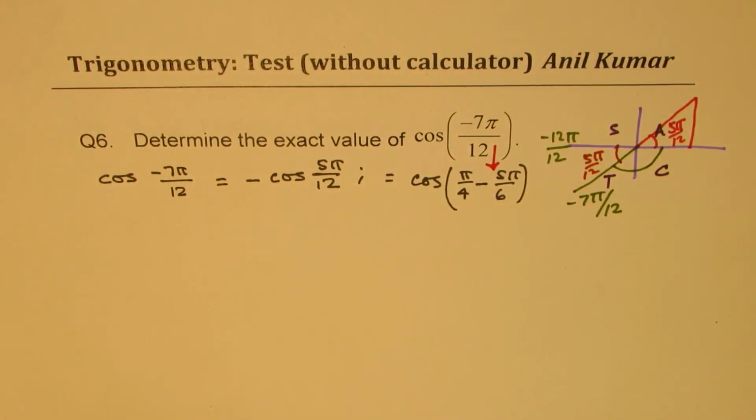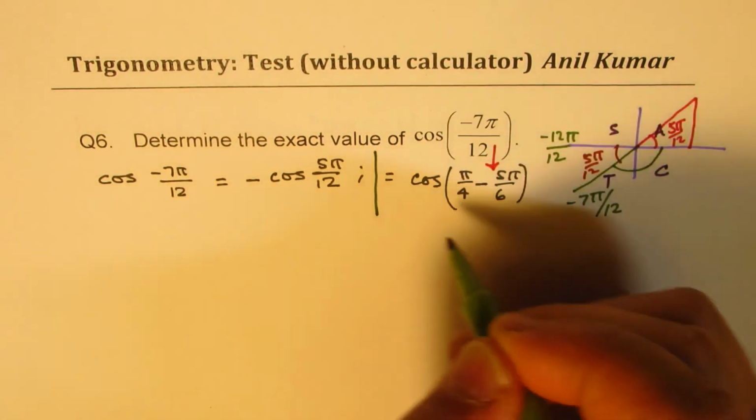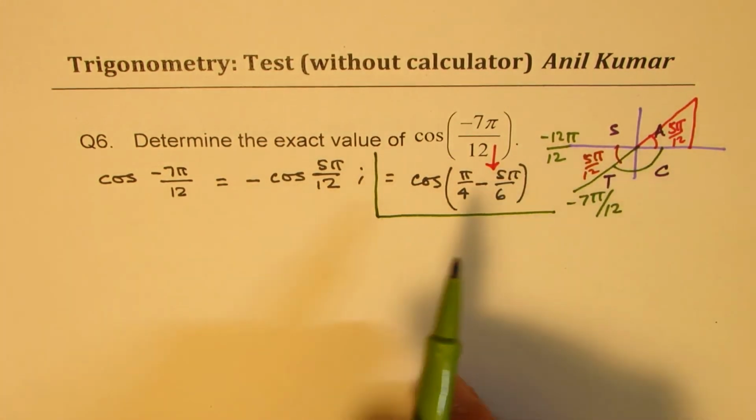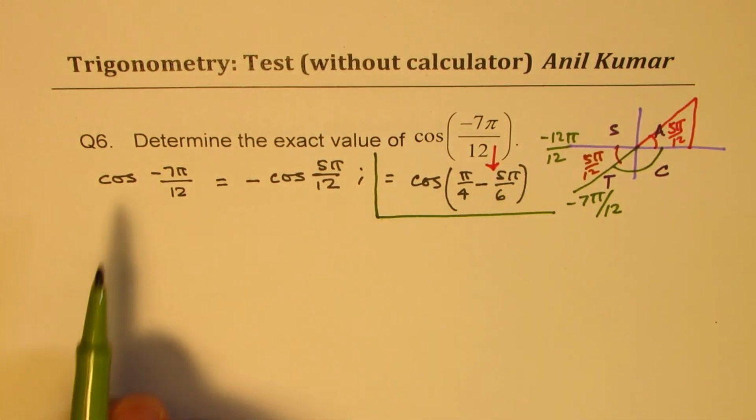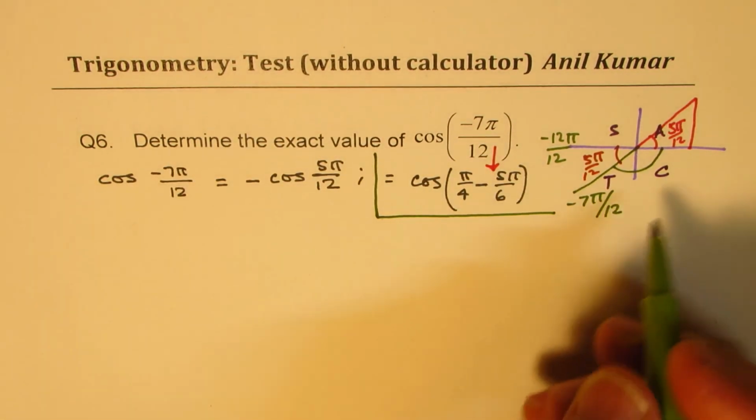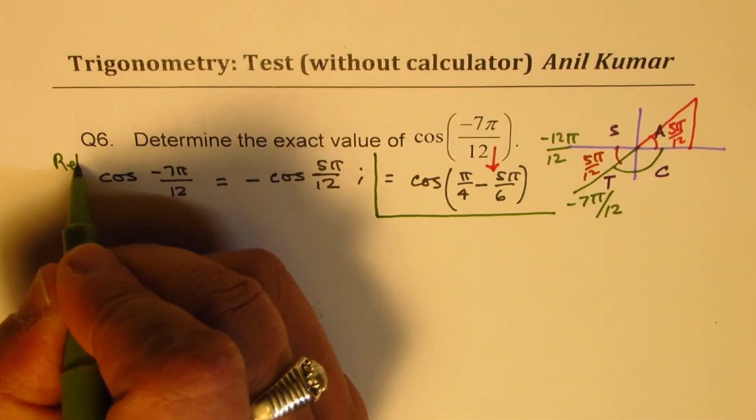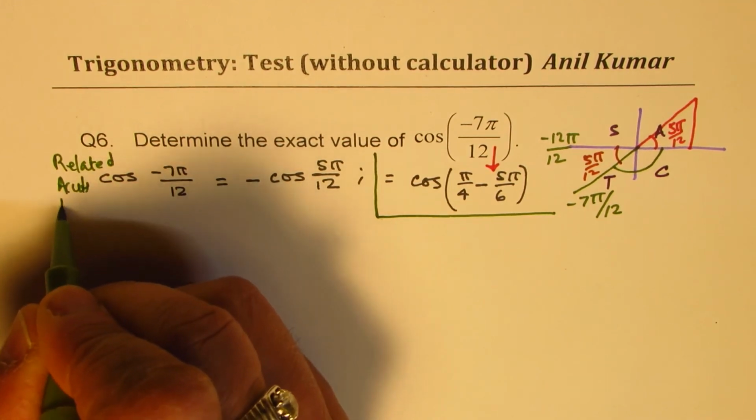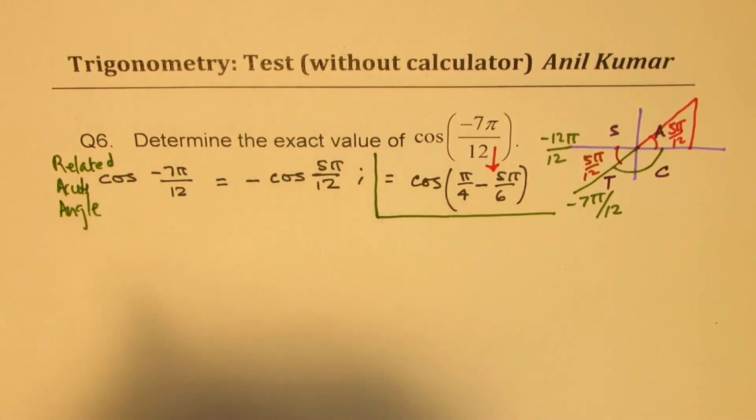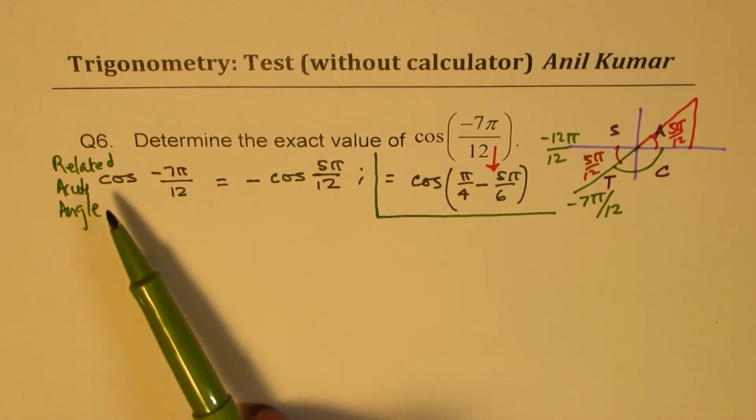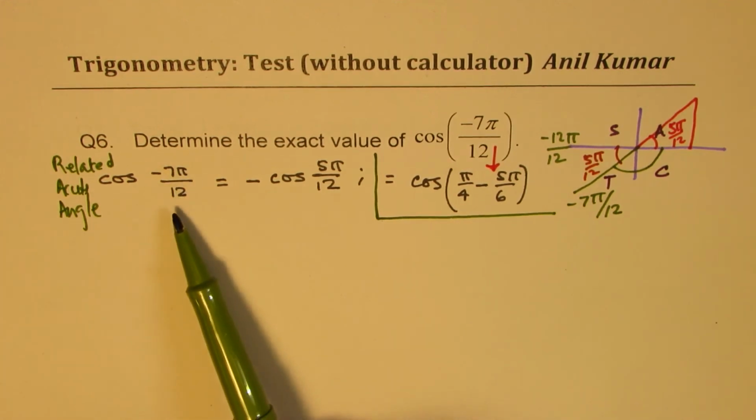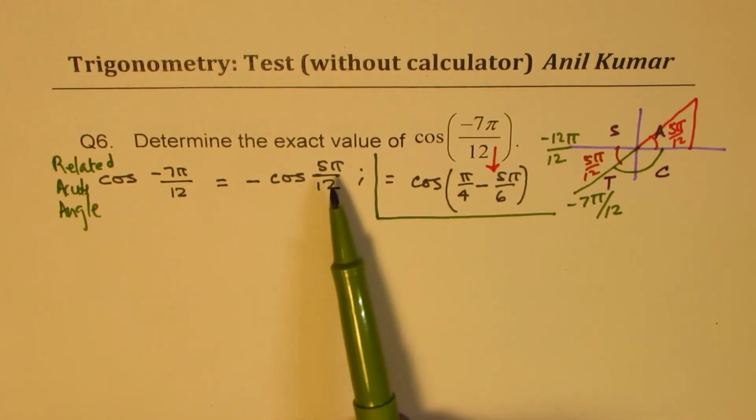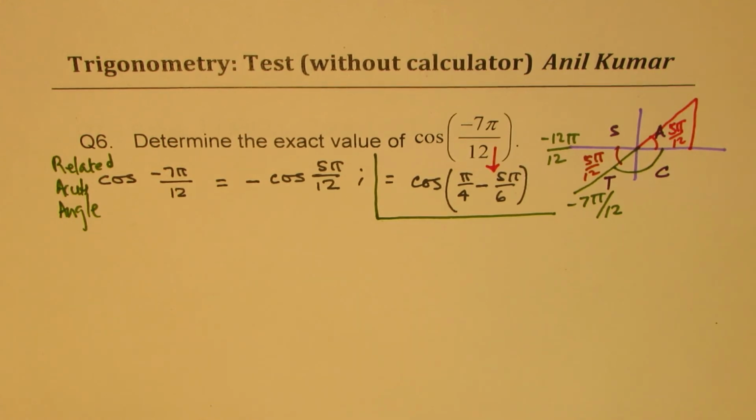Perfect. But what I will do, I'll adopt this approach. You could expand this and get your answer, but what I'm doing here is using the related acute angle, writing cos of minus 7 pi by 12 as equal to minus cos 5 pi by 12. Do you get the idea? So that is how I'm going to do it.